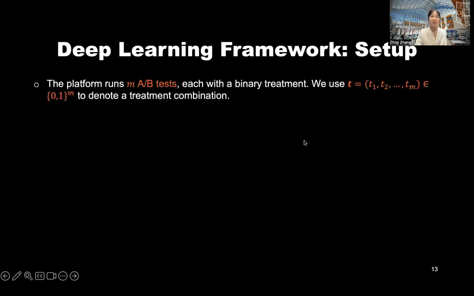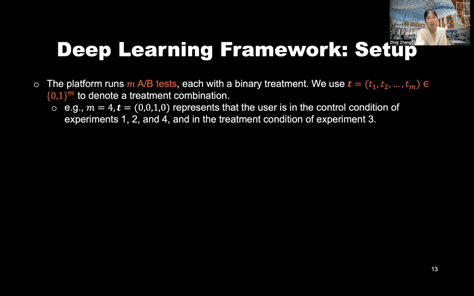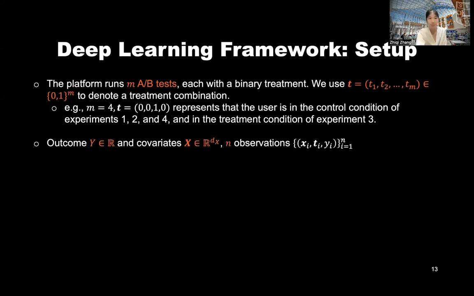Now it's time to dive into our deep learning framework, our theory part. The setup is as follows. The platform runs n A/B tests, each with a binary treatment, and we will use this T vector to denote a treatment combination. For example, if we have 4 experiments and T equals 0010, it represents that the user is in the control condition of experiments 1, 2, and 4, and in the treatment condition of experiment 3. We have outcome Y and covariates X with n observations.